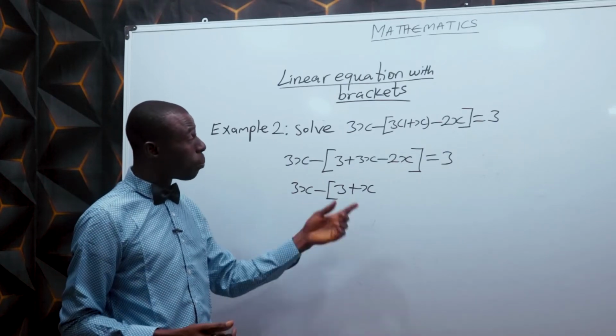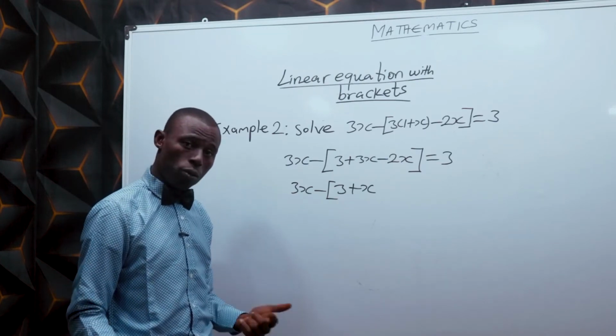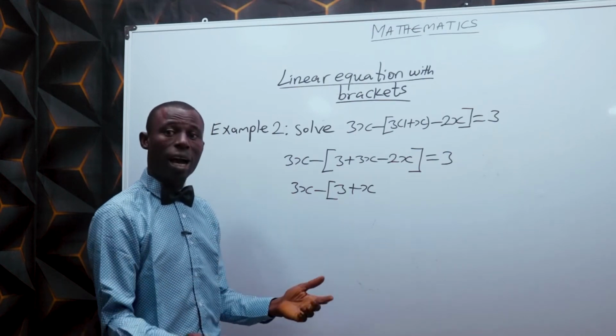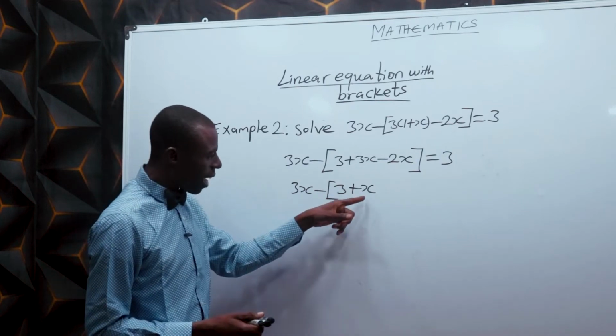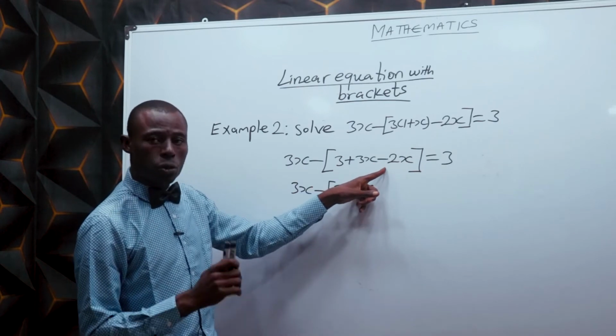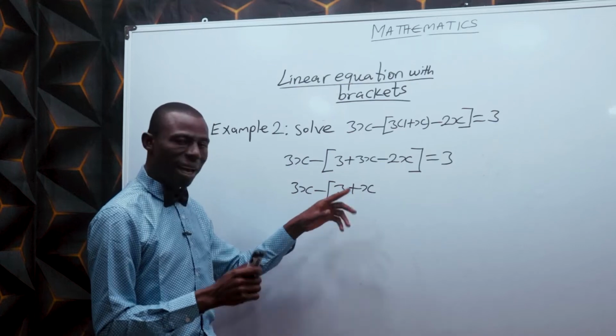That means if you are ready to pay who you hold 2 items, you will conveniently pay and still have 1 item left with you. And that is why we have this x left. 3x minus 2x gives 1x. 1x is written as x.